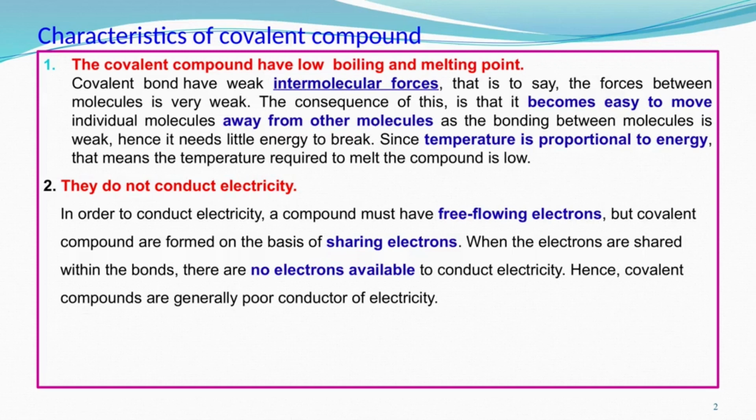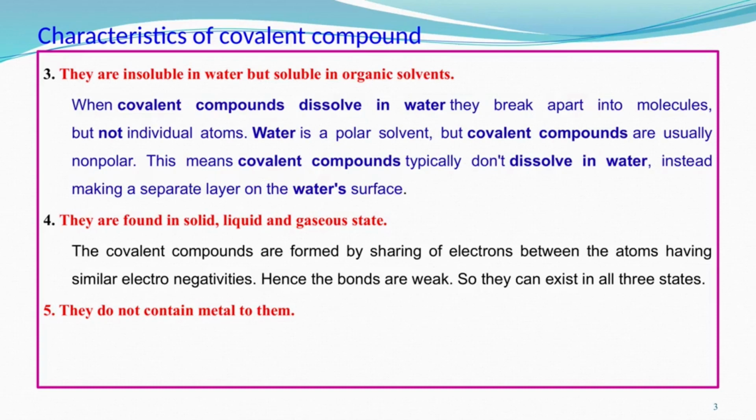Now, in the next slide, another property of covalent compounds. The third characteristic is that they are insoluble in water, but soluble in organic solvents. Why insoluble in water? When a covalent compound dissolves in water, it breaks apart into the individual molecules it is made up of.